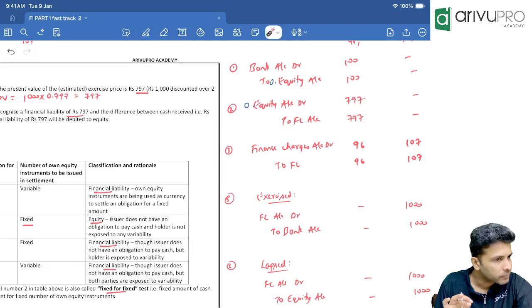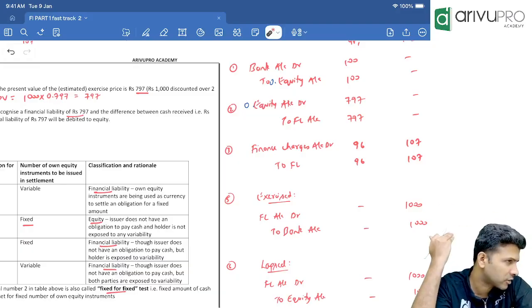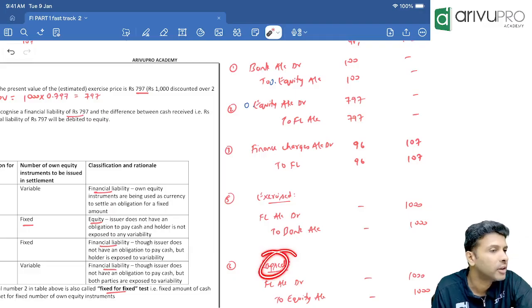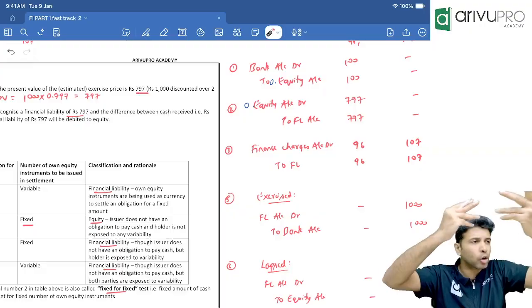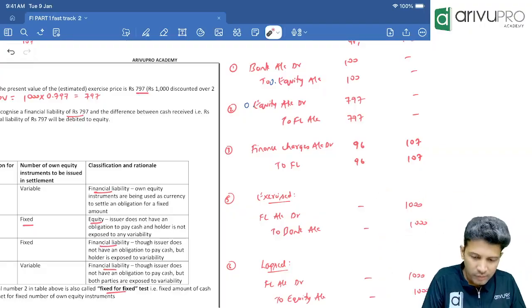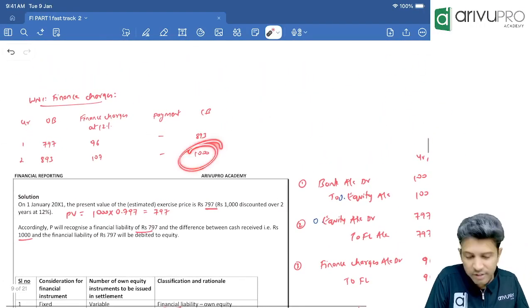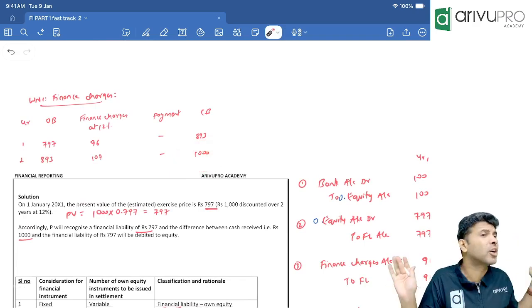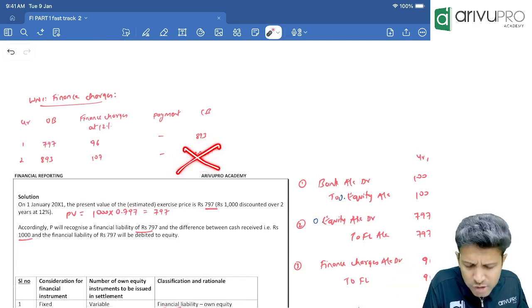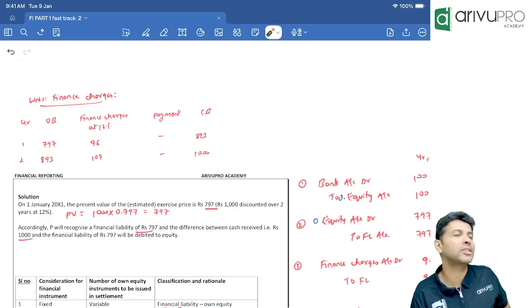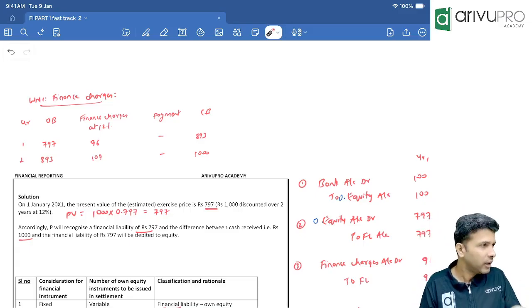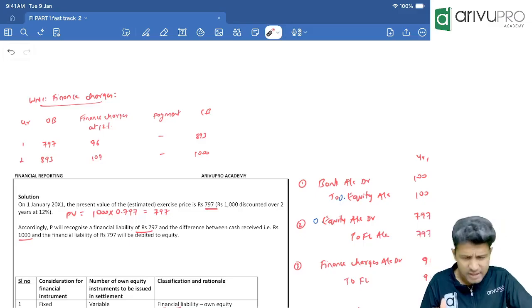Everybody okay? What if Z decides to let the option lapse? Z is saying, I don't want to sell the shares. That means the option will be exercised or lapsed? Lapsed. Sir, if the option has lapsed, does P Limited have an obligation on their head or no more obligation? Is P required to pay 1000 rupees or has the option lapsed? Lapsed means should we show this liability or cancel it? Cancel it. How do you cancel a liability which has a credit balance? Debit it, right? Are we settling it or cancelling it? Cancelling it.